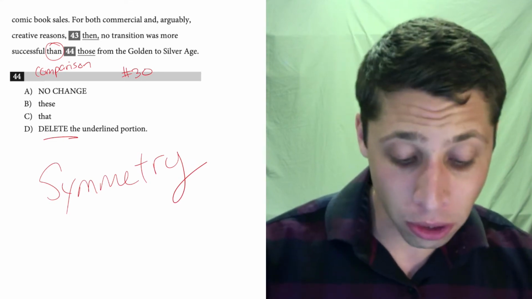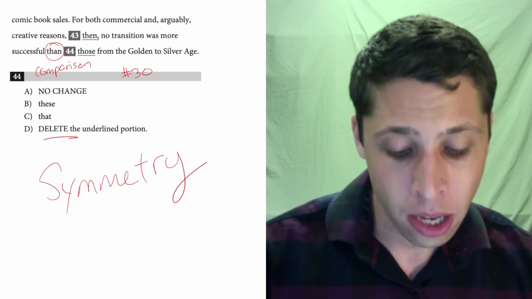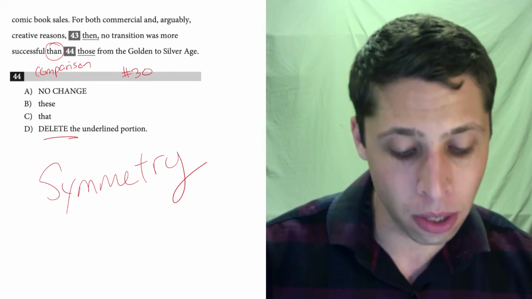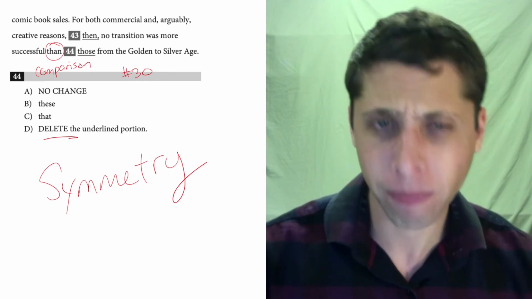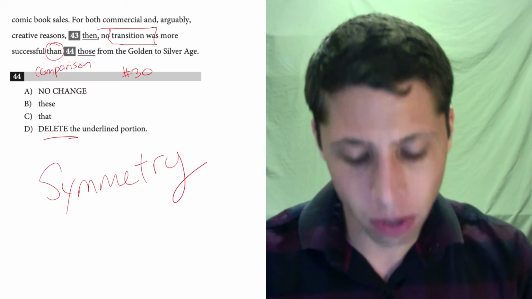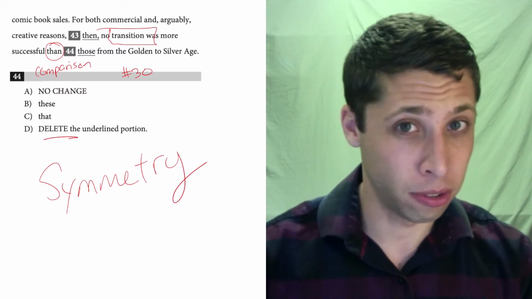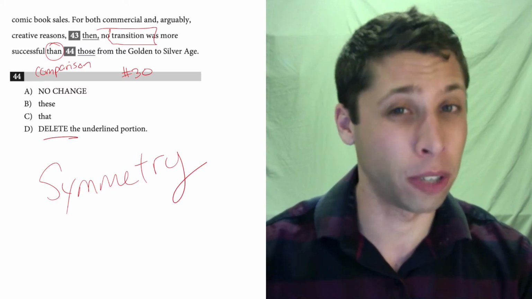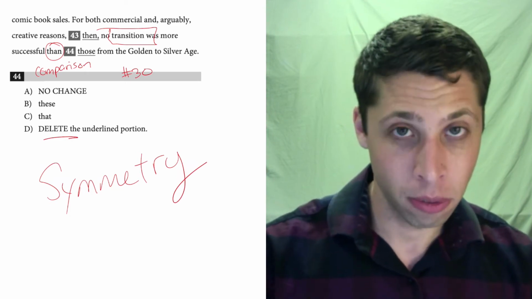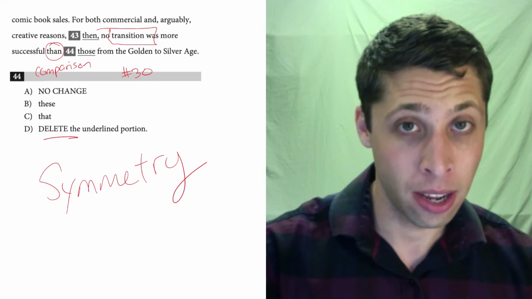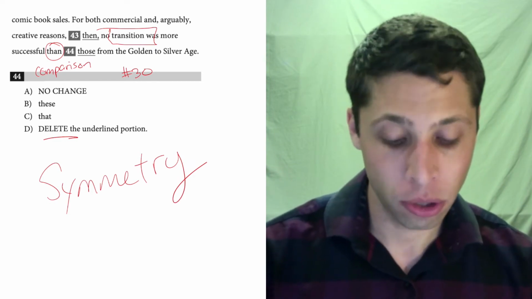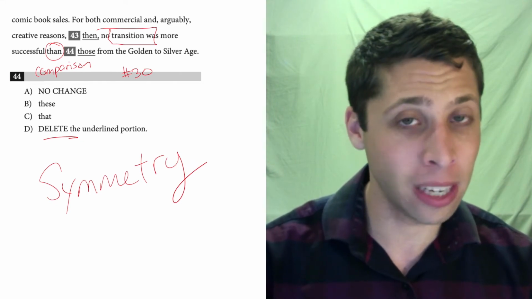For both commercial and arguably creative reasons, then, no transition was more successful than those from the golden to silver age. So what are we trying to compare here? To start, we're talking about transitions. Okay, this is weird because it's not like a concrete thing. But we're saying that no transition was more successful than the transition from the golden to silver age. So notice, if I say it like that, I think it becomes a little clear.